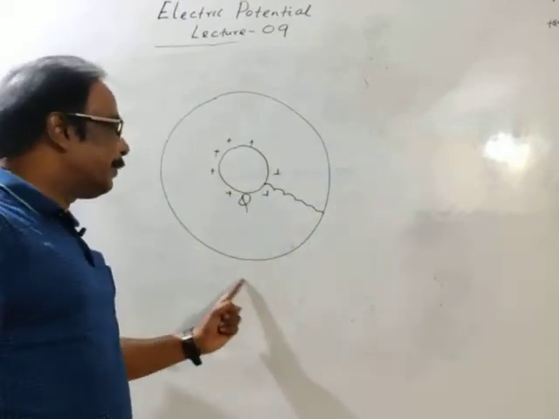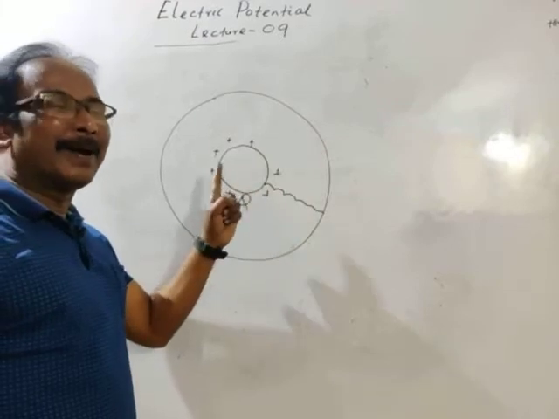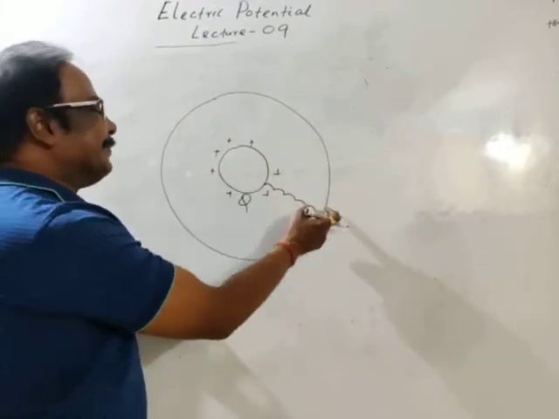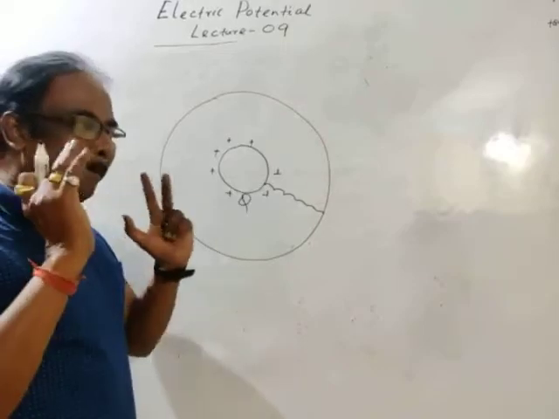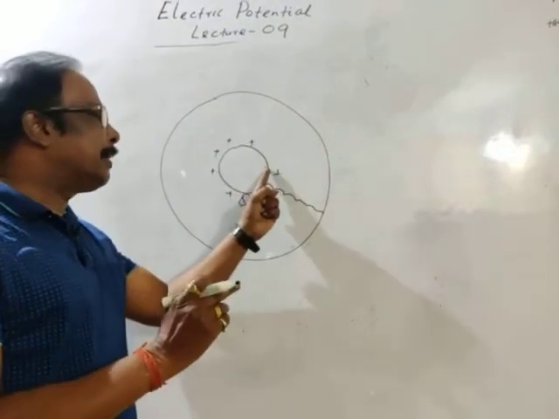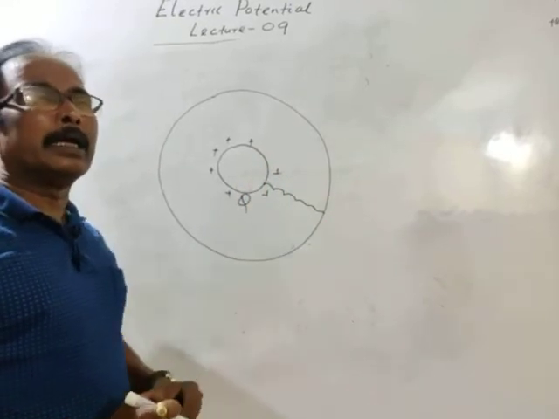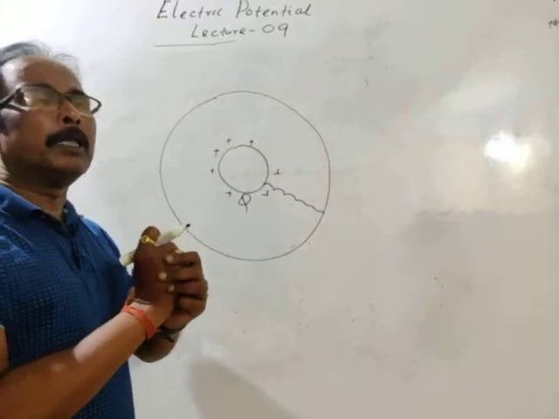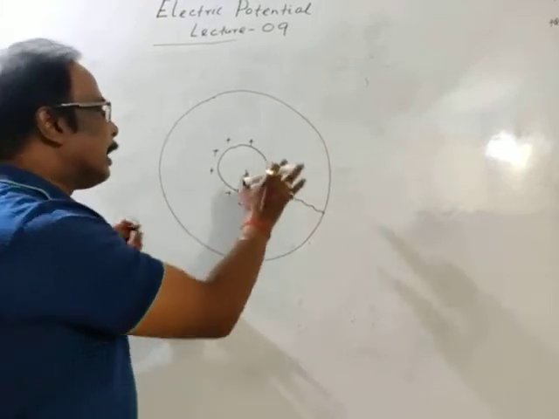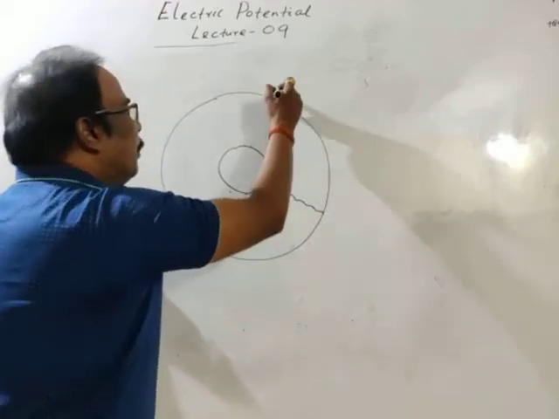This is a hollow sphere, the other may be solid or hollow, whatever it may be. Now these two are connected by the help of a conducting wire. Both are conducting bodies connected by a conducting wire, so both bodies behave as a single body. Now the total charge will be transferred to the outer surface.